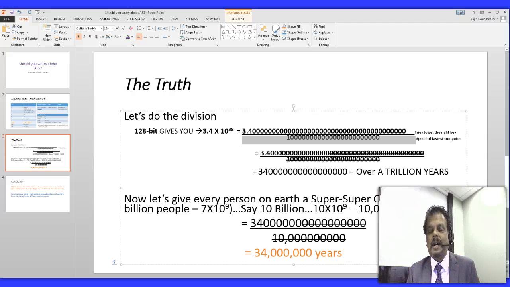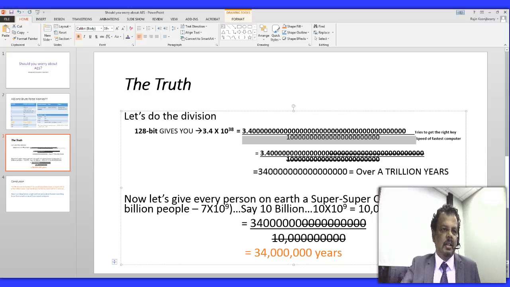We multiply it by 10 billion people and see what kind of speed we can get to break that 128-bit encryption. Divide it out again. What do we get? We get 34 million years to break that 128-bit encryption if we were to give everybody in the world one of these fastest computers.